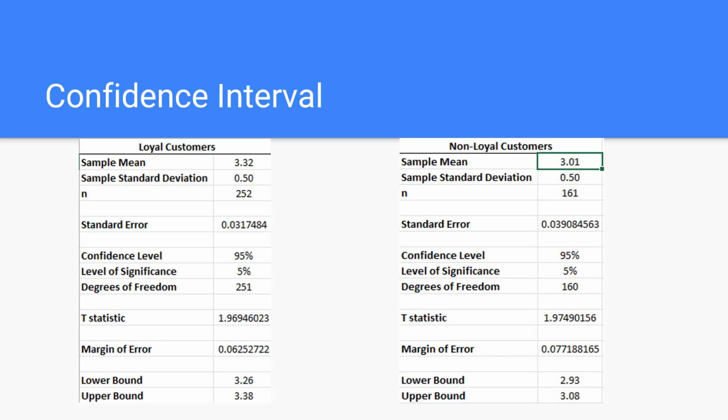The next slide is a confidence interval. By looking at the data, we could tell that the loyal customers had the highest satisfaction levels. We could tell this by their upper bound and lower bound values. For the loyal customers, their upper bound value is 3.38 and their lower bound value is 3.26. For the non-loyal customers, they have an upper bound value of 3.08 and a lower bound value of 2.93. Since the confidence interval for loyal customers is higher and it does not overlap with the non-loyal customers, it means that the loyal customers have the highest satisfaction levels overall.